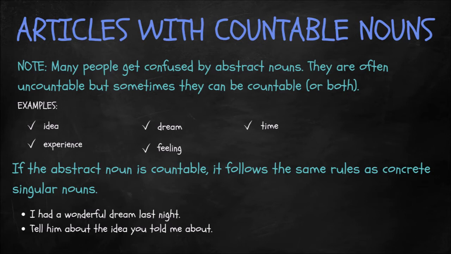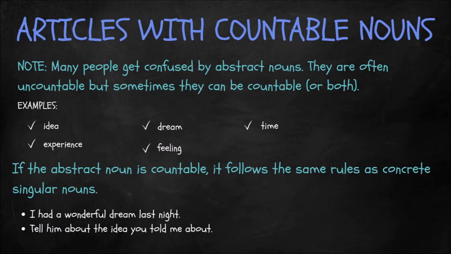The next one is experience. So we can have several experiences, things that happen to you. Uncountably, it means knowledge or skills that you gain through life and time. For example, she doesn't have enough experience to do this job. Compare with, she had an amazing experience when she was on holiday. Yeah, so I hope you can see the difference between those. And the final one is a feeling.